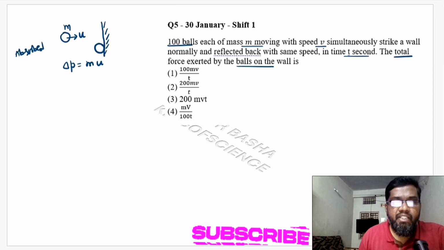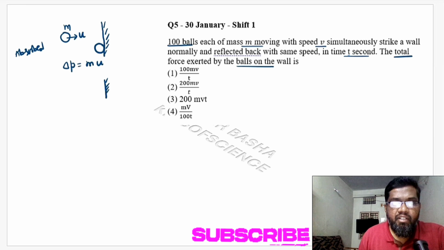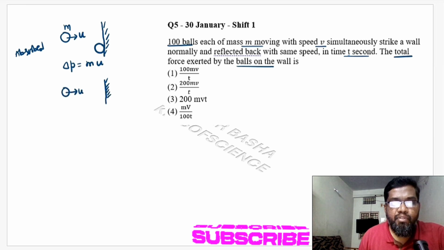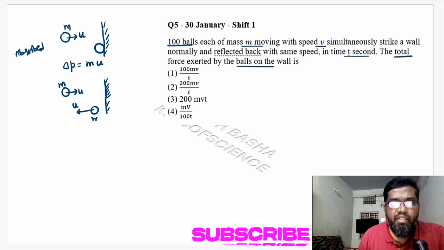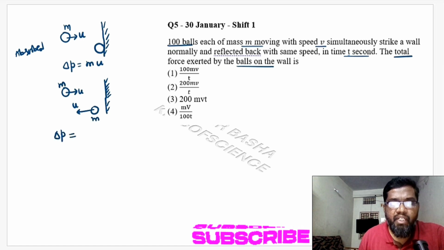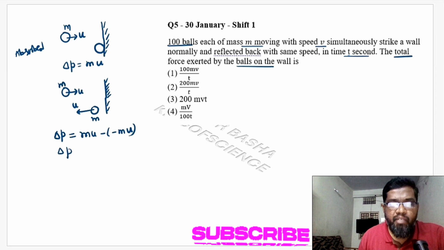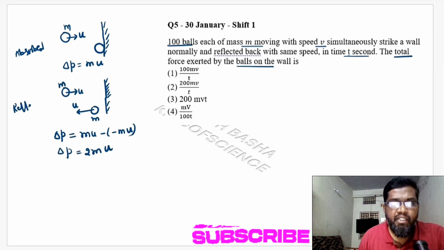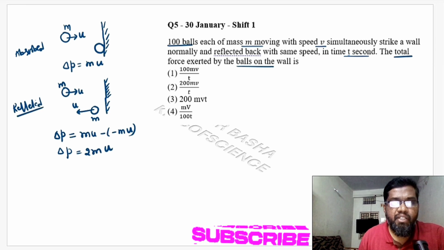When it is reflected, let's say a ball is coming with a speed u, then it reflects from here with the same speed. Then the momentum transferred to the wall will be the change in momentum. It is a vector quantity, so it will be mu minus of minus mu. So the change in momentum comes out to be 2mu. This is the case when it is completely reflected, something like an elastic collision with the wall.